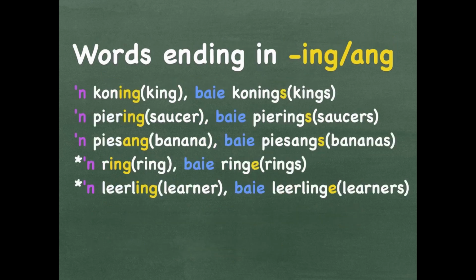Now let's look at words ending in ing or a ang, mostly focusing on the ng at the end of the word.